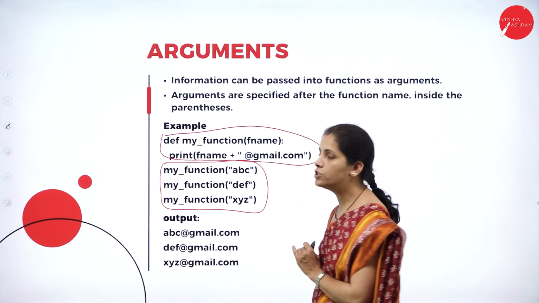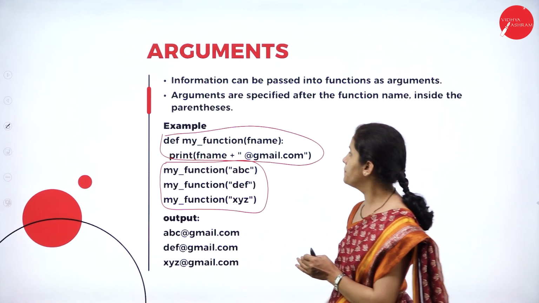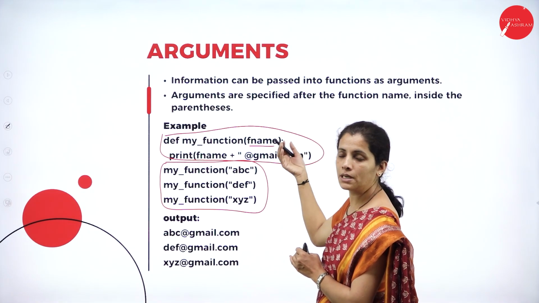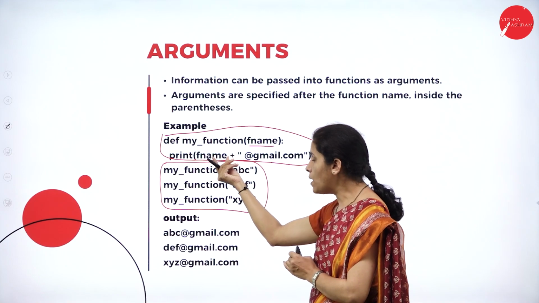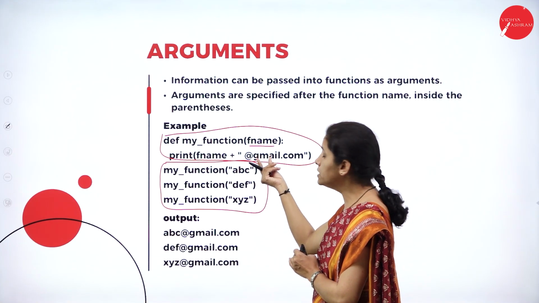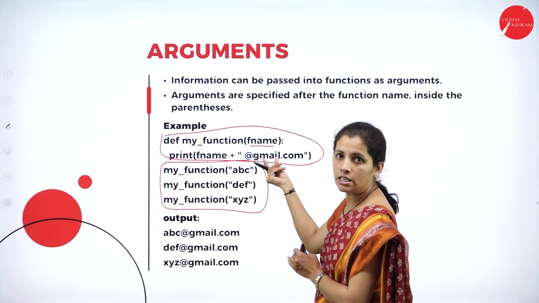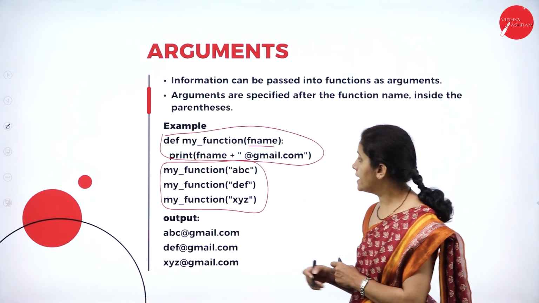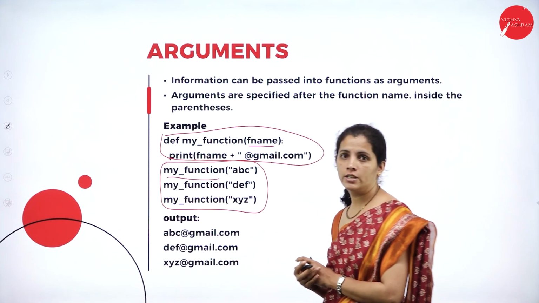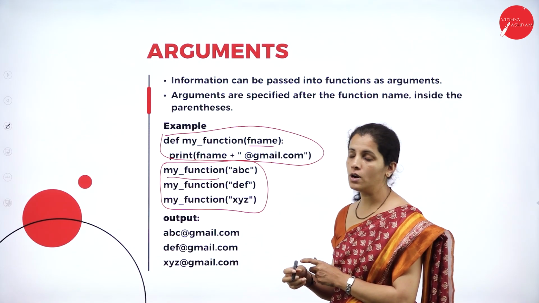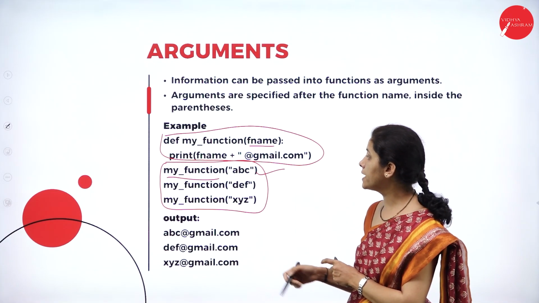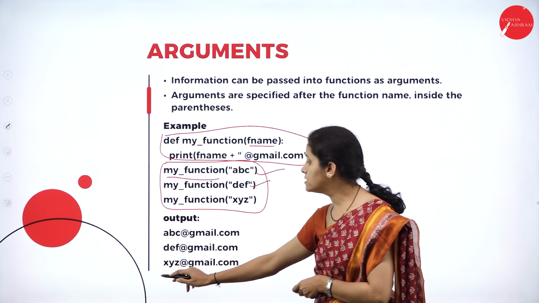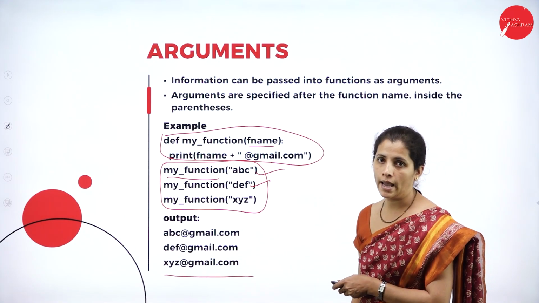So what is my function name? my_function. And which is my parameter? fname, that's nothing but the first name. So now I'm printing the fname with the mail extension, @gmail.com. And while calling the function, I'm passing the first name. First time I'm passing ABC, second time DEF, and third time XYZ. So this is the output of this program.